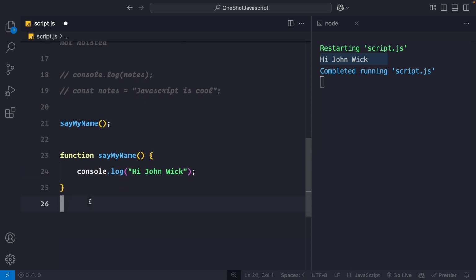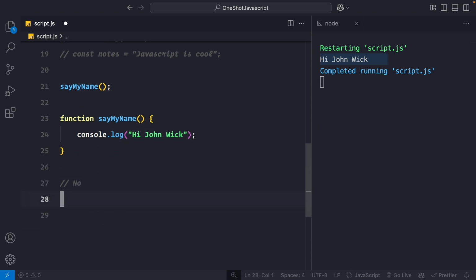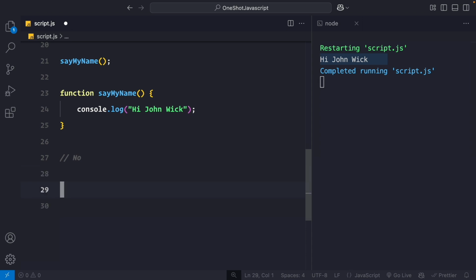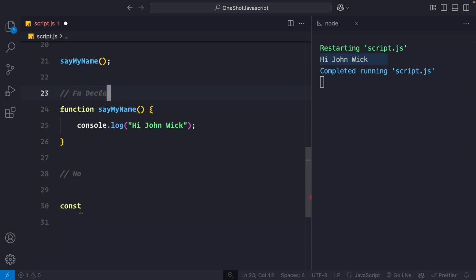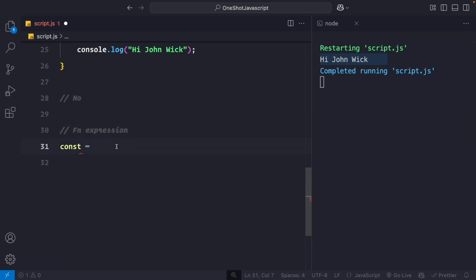Now, do all functions get hoisted? No. Only function declarations are hoisted. Function expressions and arrow functions are not hoisted. So if I create an arrow function, I can say const or maybe a function expression. So this is a function declaration. Now I'm going to give you an example of a function expression. First of all, what is an expression? Well, an expression is something that evaluates to a value and can be stored in a variable. So a function expression is just going to be a value that will be stored in a variable.